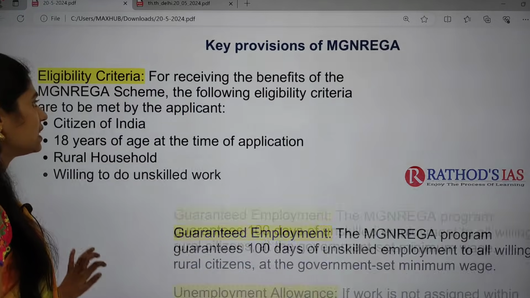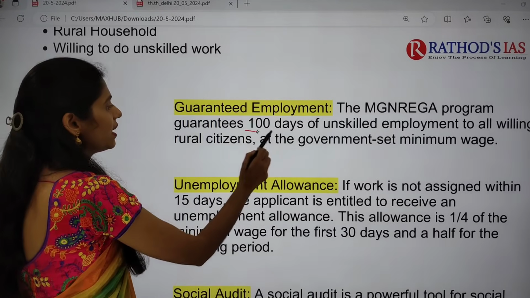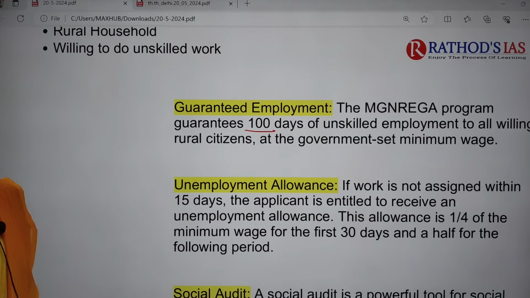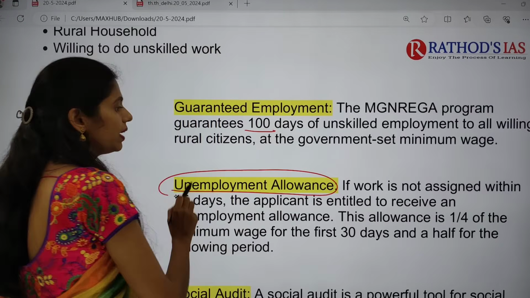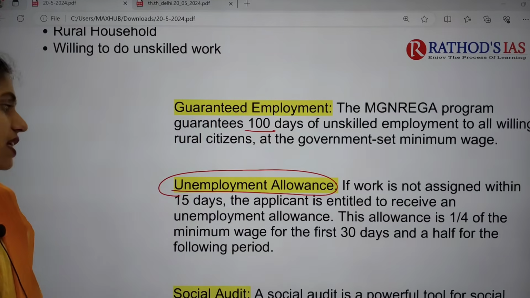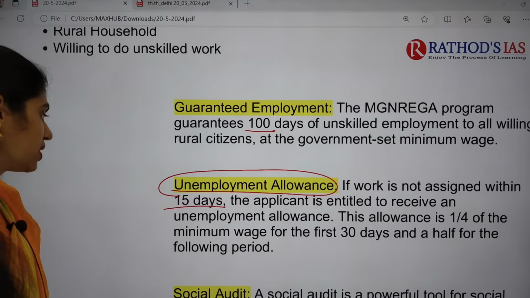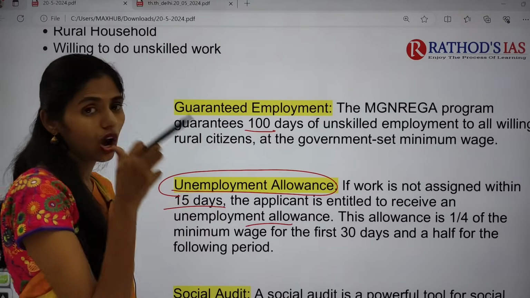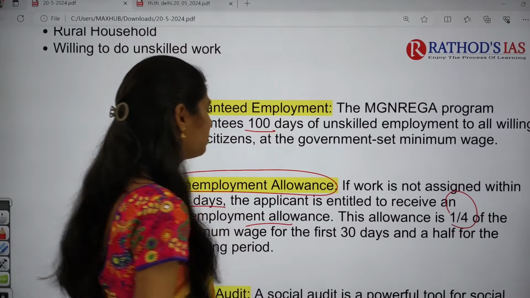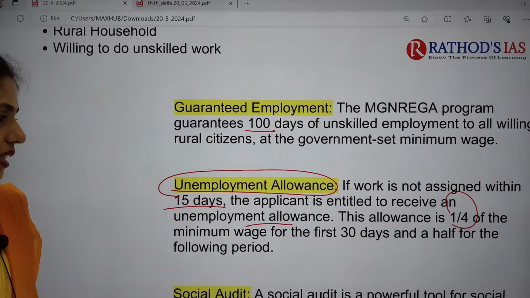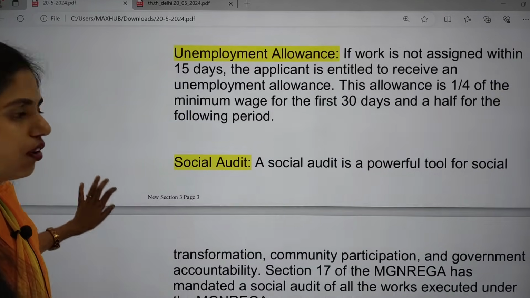Next, under the scheme, the government is guaranteeing employment of 100 days, and they are going to get minimum wage. They will also be getting unemployment allowance. If work is not assigned within 15 days, then the applicant is entitled to receive unemployment allowance. They will get an allowance of one fourth of the minimum wage for the first 30 days, and next they may get half for the following period.